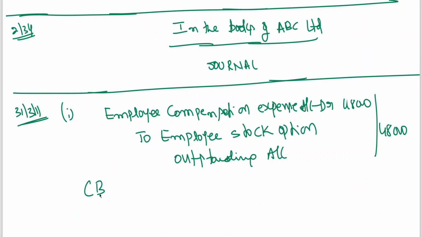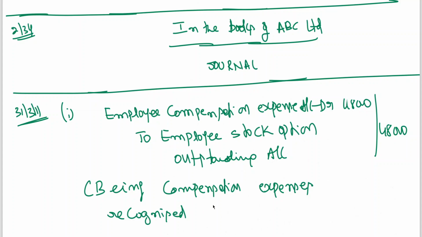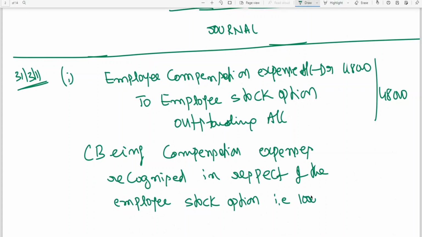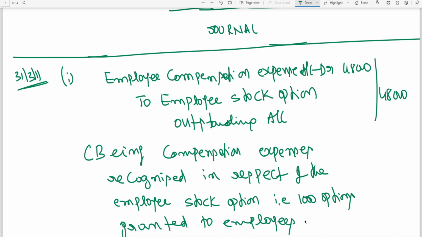Narration: being compensation expense recognized in respect of the employee stock option, that is 1,000 options granted to employees at a discount.